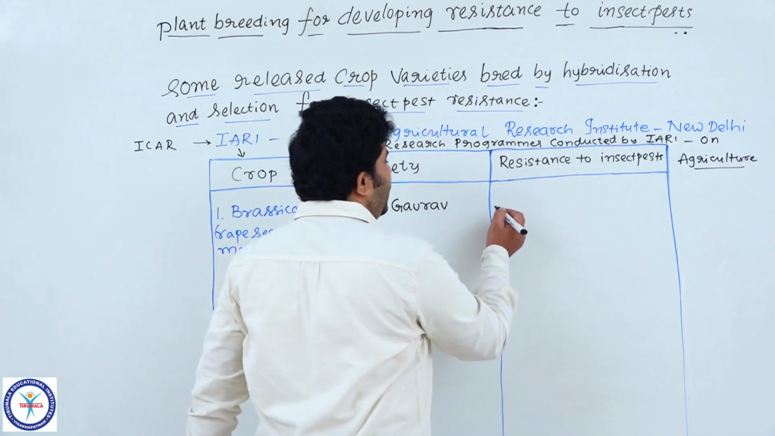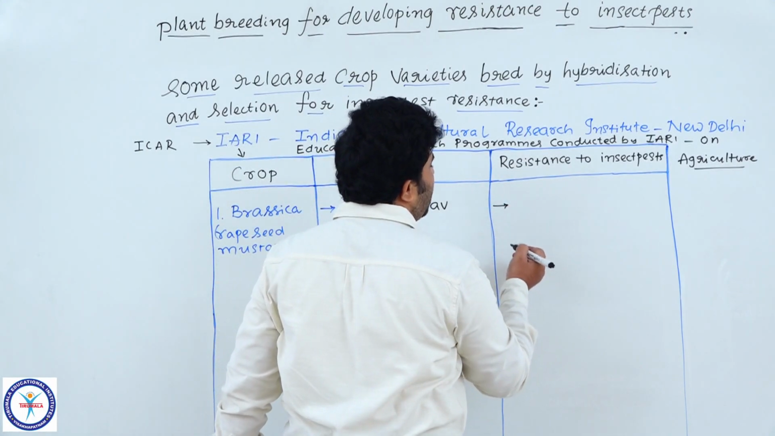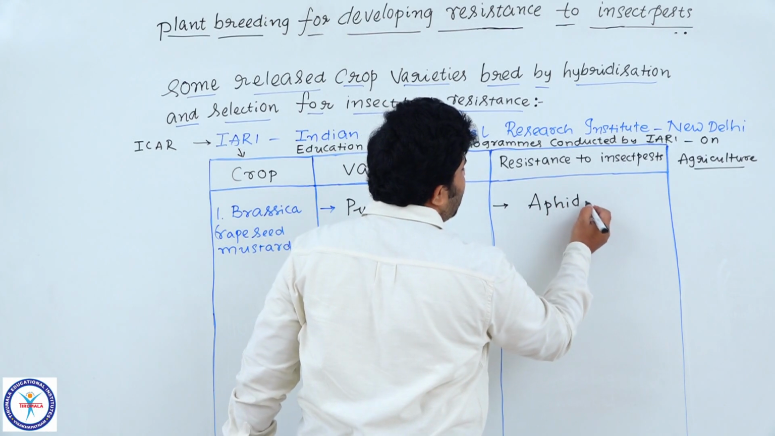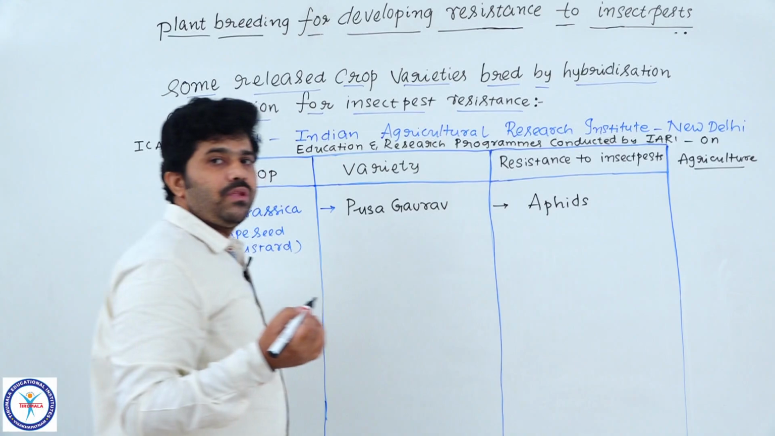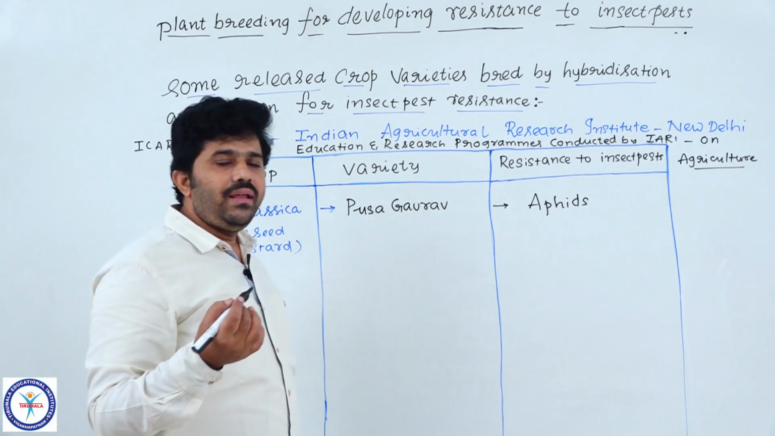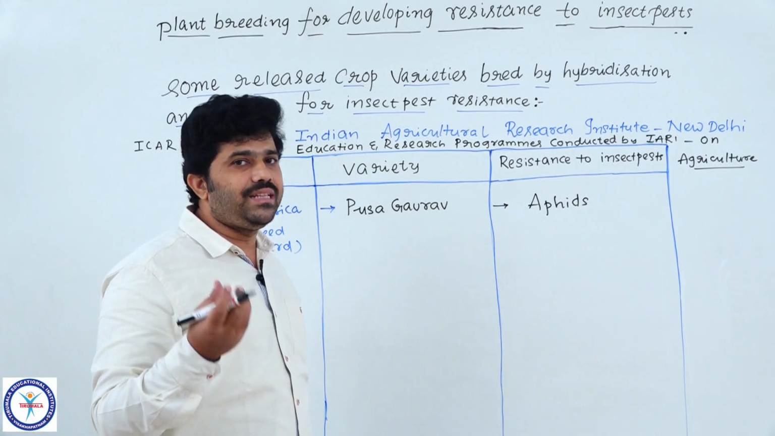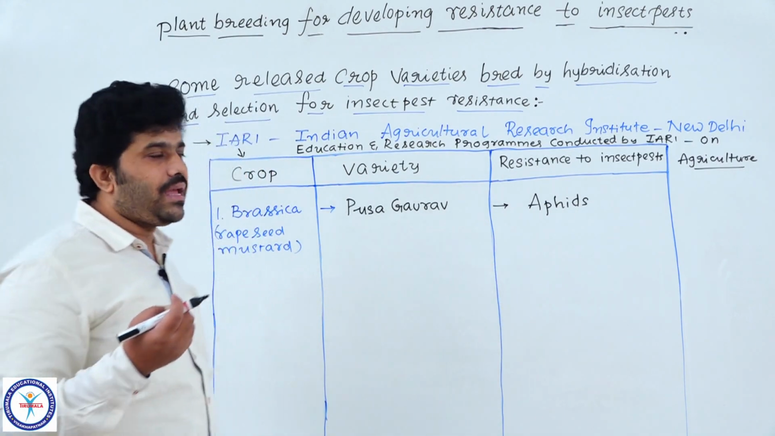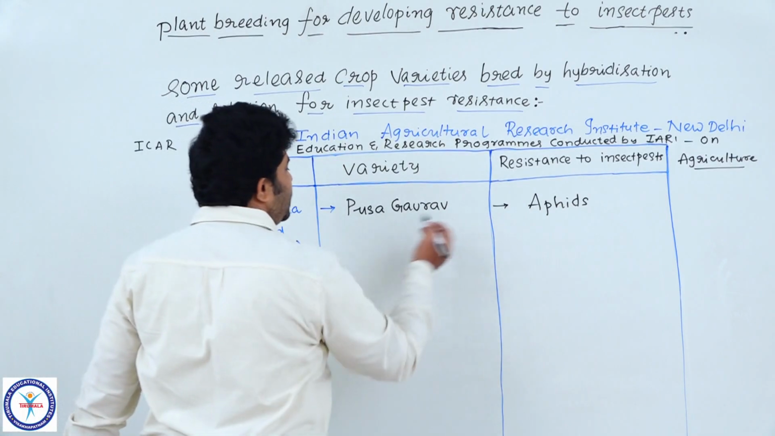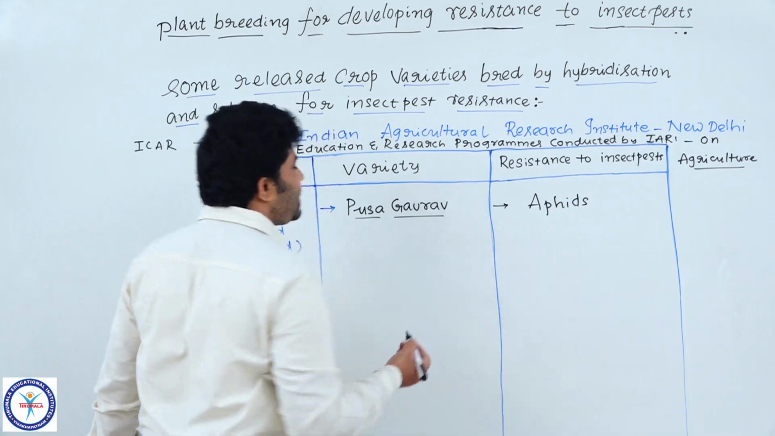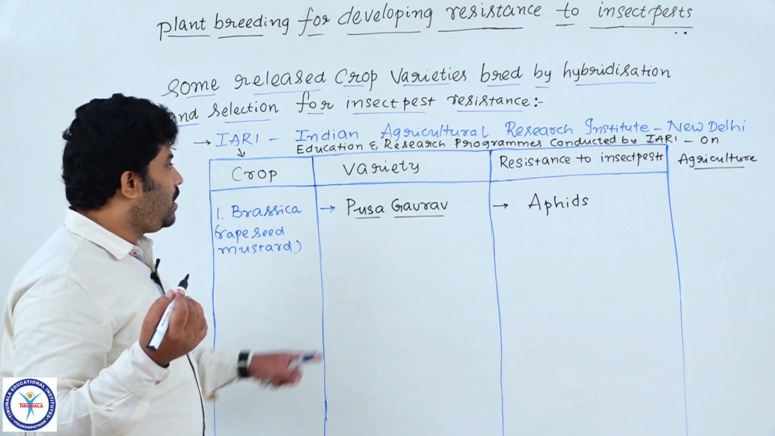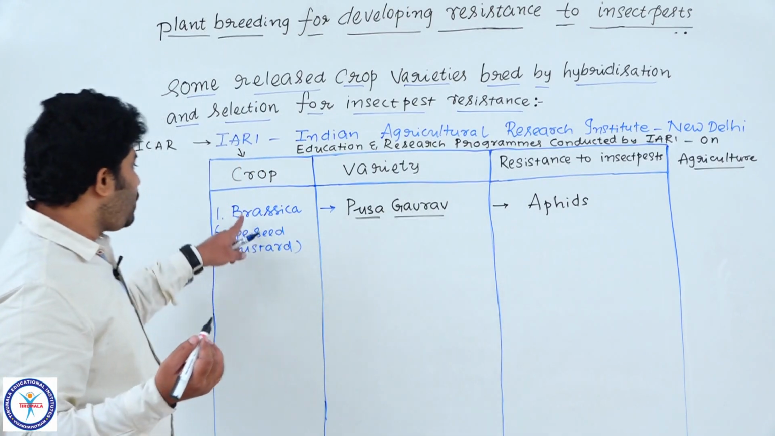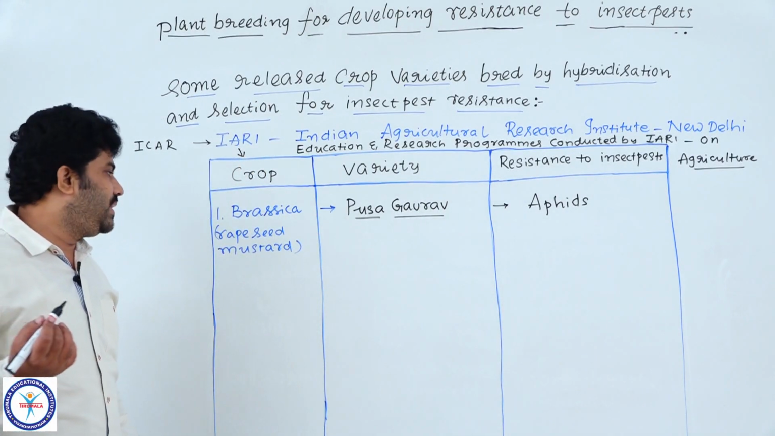This new variety fights against aphids. Aphids are small insects which destroy young pods and young growing organs in plants. Understood? They are completely destroyed by small insect pests like aphids. Towards aphids, Pusa Gaurav has a resistant gene, so no infestation is created by aphids in the crop Brassica or rapeseed mustard.